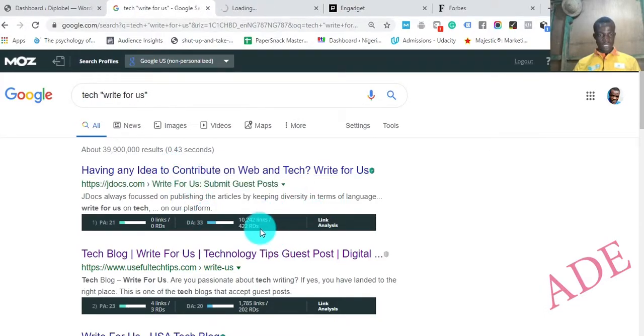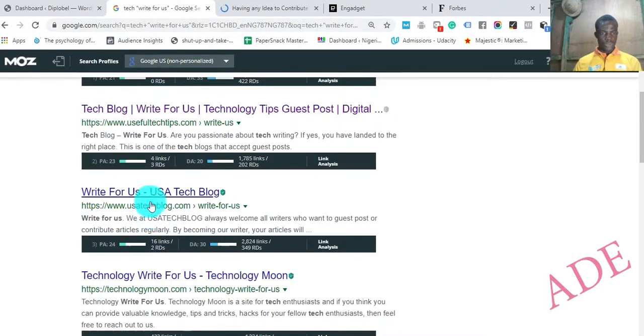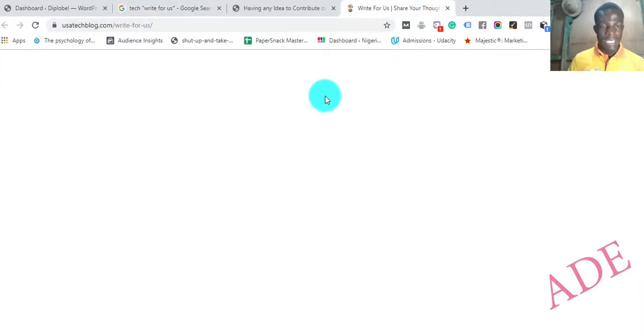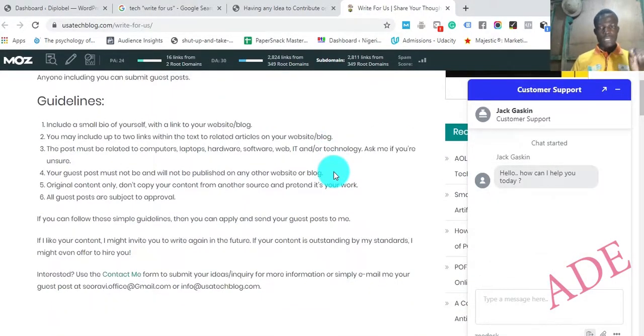Using this website, the linking domains are 422, but it has a domain authority of 33, which is pretty powerful. Then you scroll down and also find the USA Tech blog. It has a domain authority of 30, which is also powerful. If you get to write an article on any of these websites, and you point that article, an article you wrote about anything tech, maybe a great headphone or TV, it will make a lot of sense. It's super powerful and will help you to rank fast.